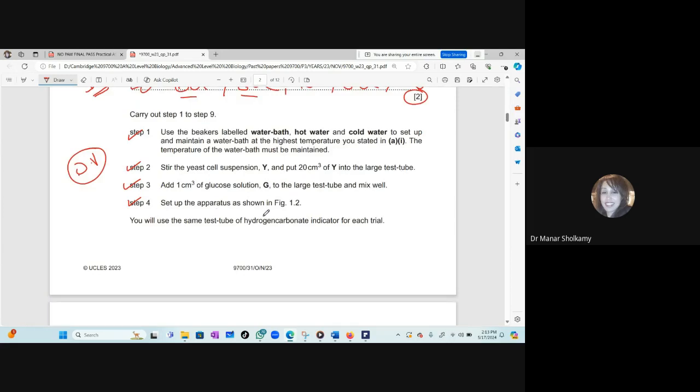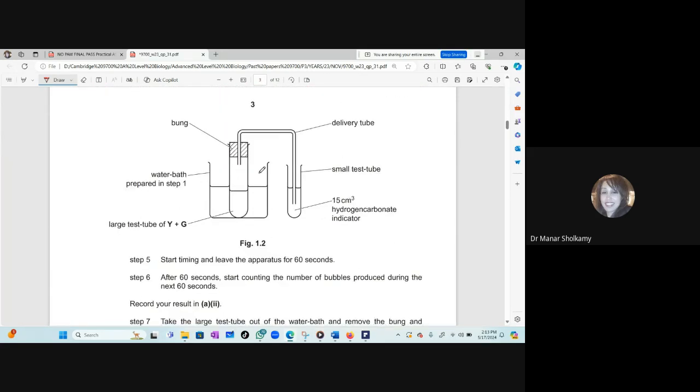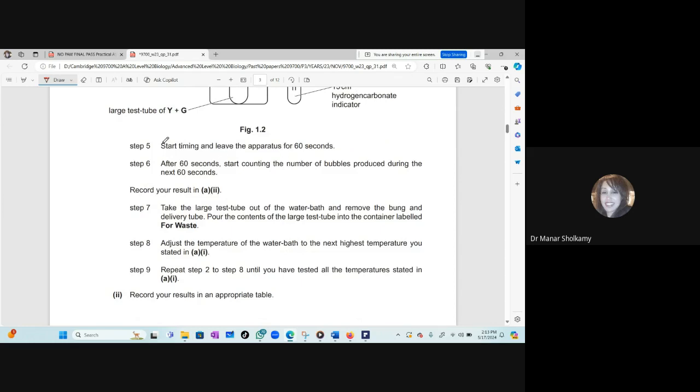You will use the same test tube for the hydrogen carbonate indicator. You will set up this apparatus, okay? And you will start timing and leave the apparatus for 60 seconds. And then look at step 6. After 60 seconds, start counting the number of bubbles produced during the next 60 seconds. So, what are you measuring in this investigation? The dependent variable. So the number of bubbles produced. Correct. So from step 6, we will identify our dependent variable, which is the number of bubbles,